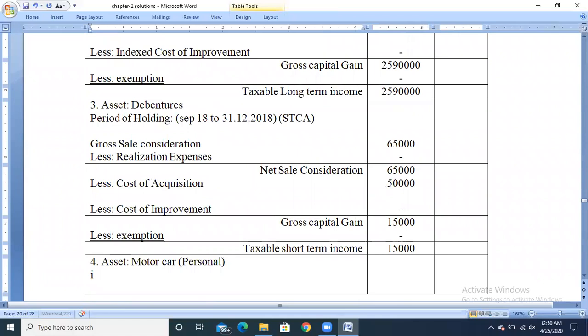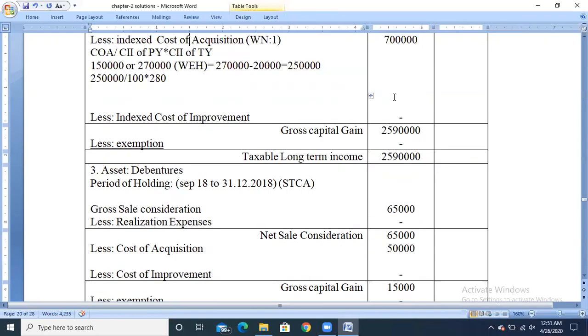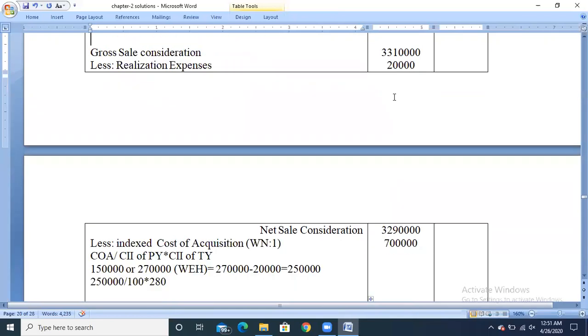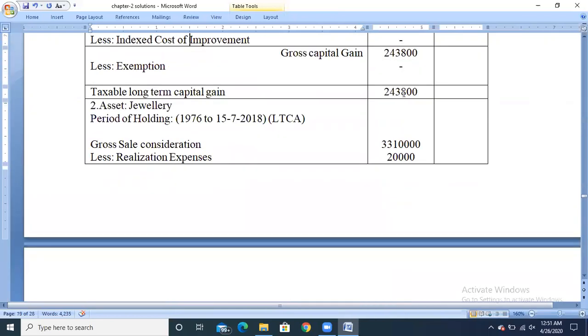It is not a capital asset. So the total income from the capital gain is from the debentures 15,000 rupees, from the jewelry 25,90,000 rupees, and from the unlisted shares the amount is rupees 24 lakh, making a total of 42 lakh 43,800 rupees.